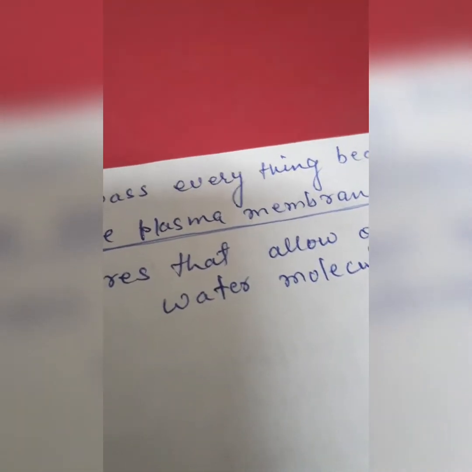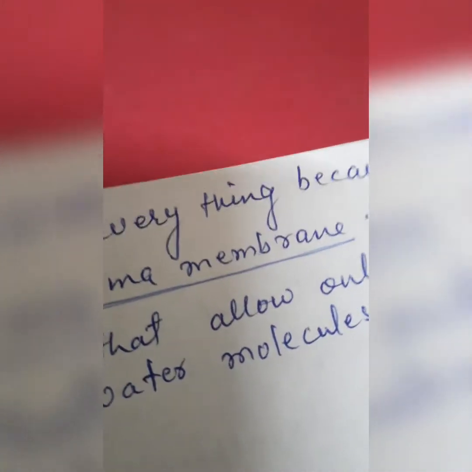What is a semi-permeable plasma membrane? You know, every cell's plasma membrane is also called the cell membrane. The whole cell is surrounded by a delicate thin layer called the plasma membrane. This plasma membrane has a pore-like structure, which allows only selected materials and water molecules to pass through it.